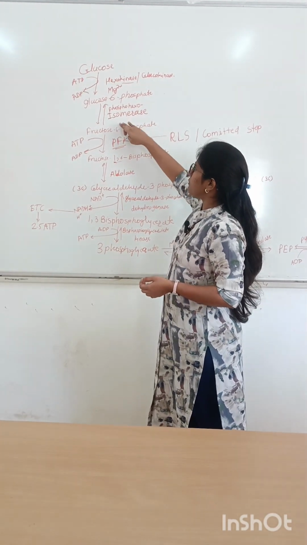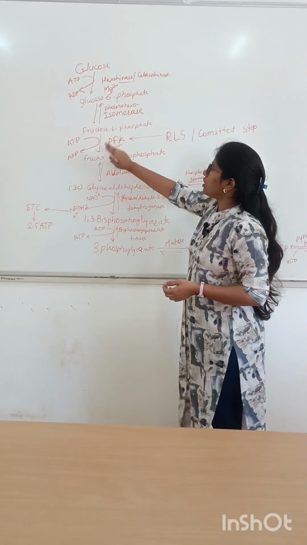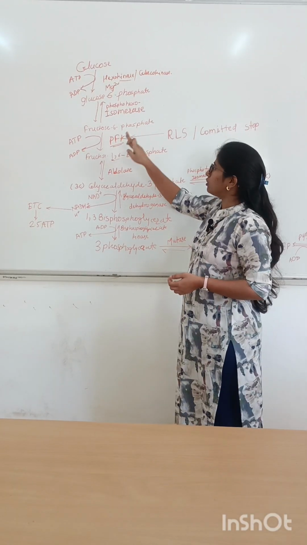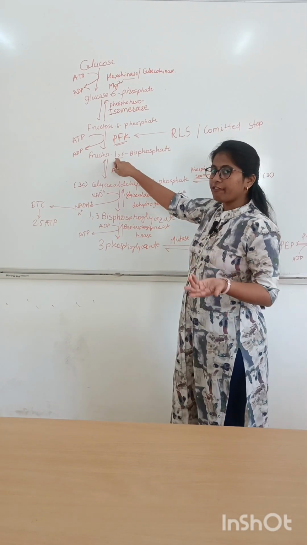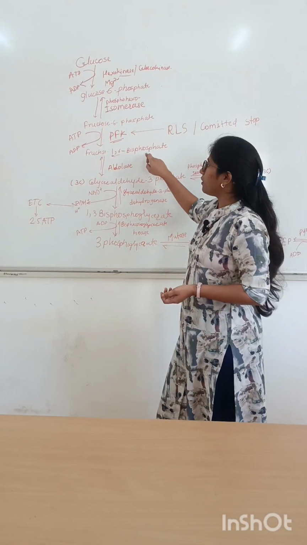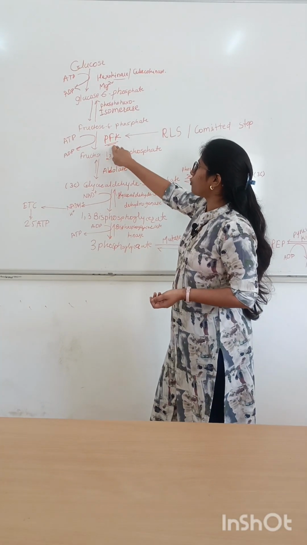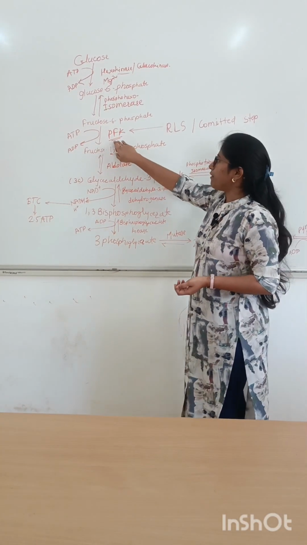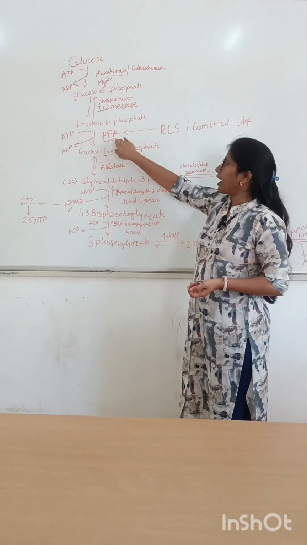Isomerization takes place with the help of isomerase enzyme. Now this fructose 6-phosphate undergoes phosphorylation again and forms fructose 1,6-bisphosphate with the help of the enzyme phosphofructokinase.